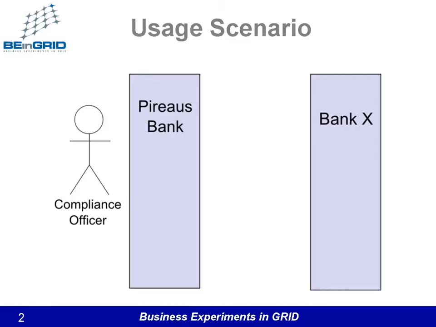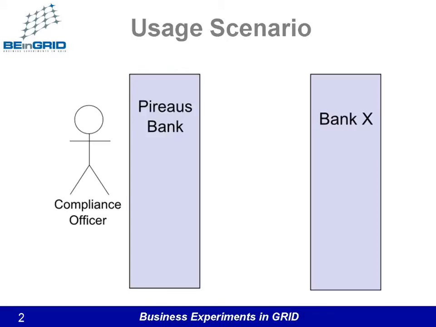The compliance officer, CO, of Piraeus Bank has identified a suspicious customer or potential customer using the bank's internal AML system. He wants to see whether this particular customer has also been identified as suspicious by Bank X, a fact that would support Piraeus Bank's information on the customer's risk. Risk is determined through a risk score, which represents the degree of suspicion in which the bank holds a customer.